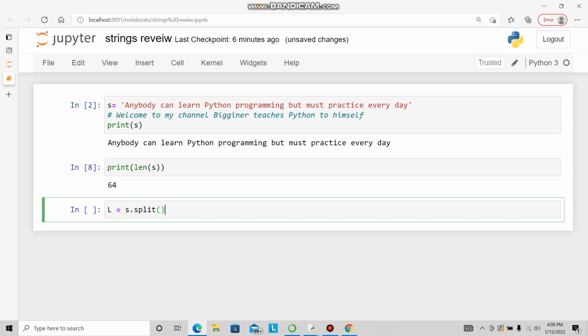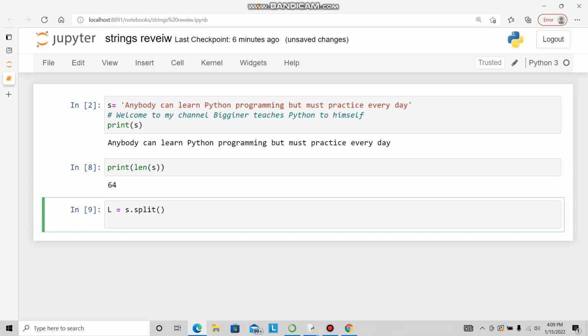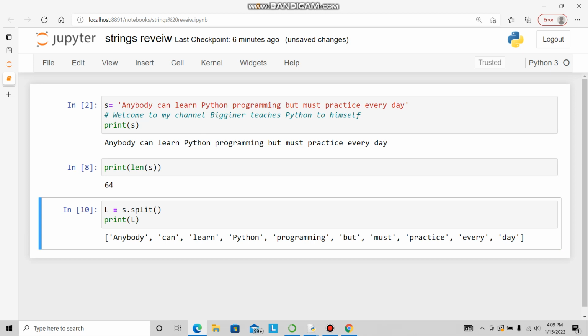Run. For that I have to go print L. So you see I used this function, string dot split, open close parenthesis. So it is converted into a list. I denoted one letter L for the list and L became a list of these words.